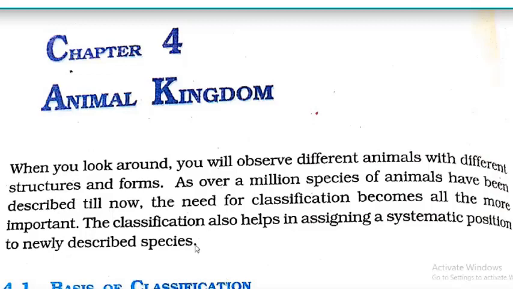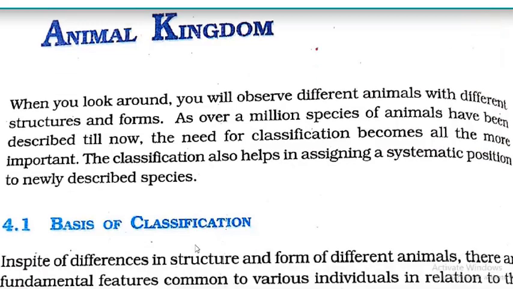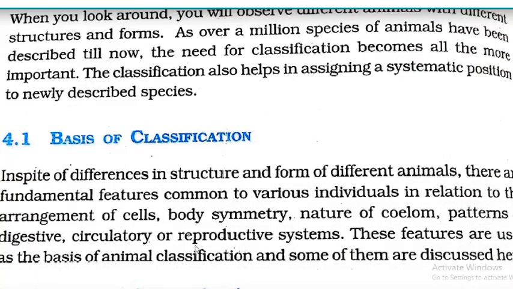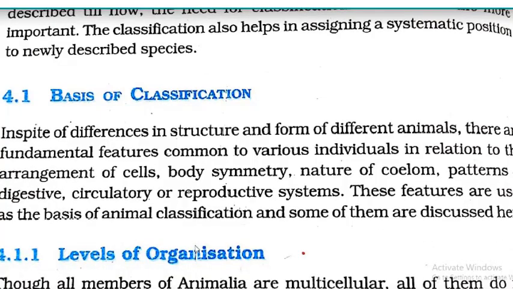If the organism found is a plant, we follow the rules of ICBN, and if it is an animal, we follow the rules of ICZN. ICBN means International Code for Botanical Nomenclature, and ICZN, International Code for Zoological Nomenclature. In this chapter we mainly deal with animals.